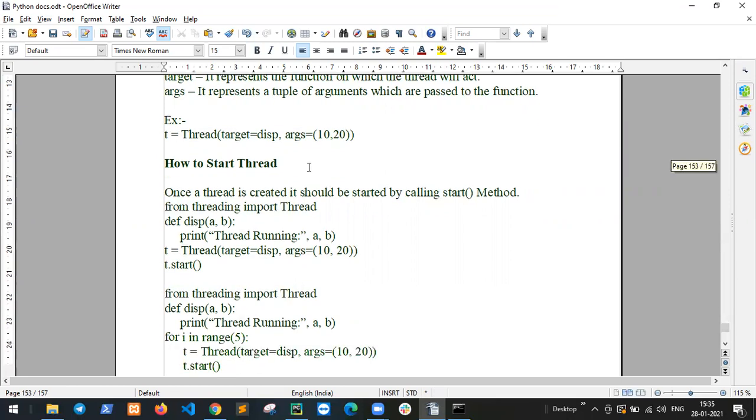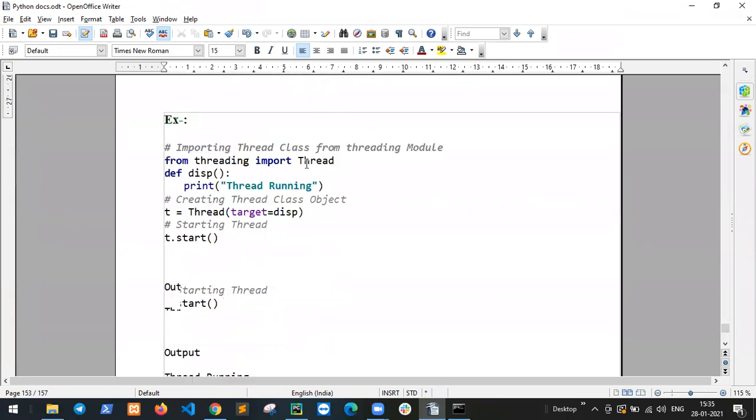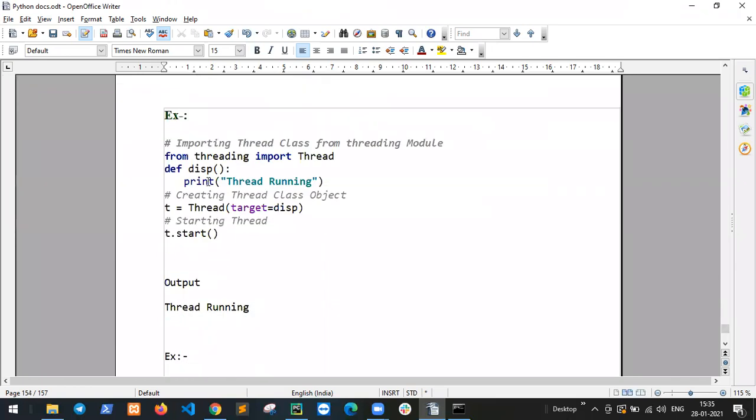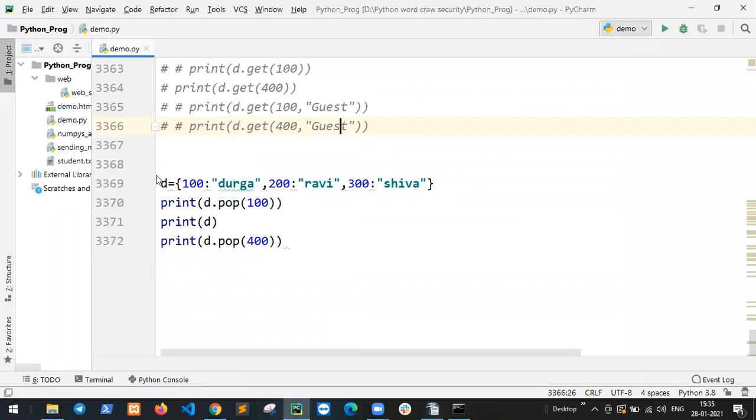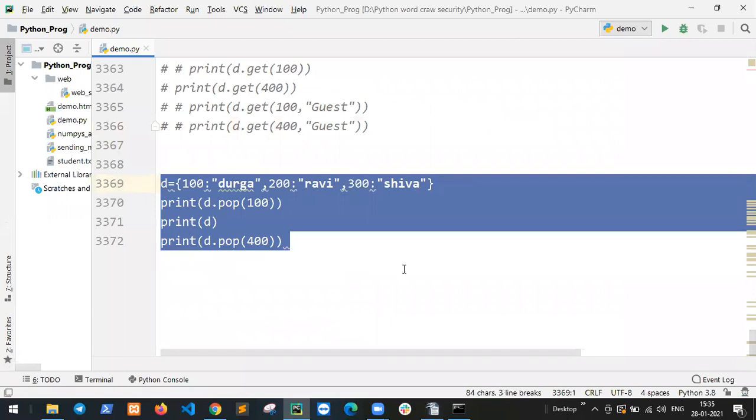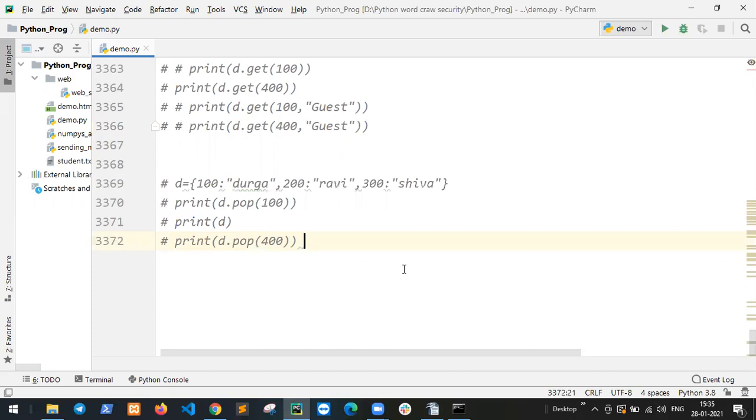So how to start the thread? First of all, create a function. Sorry, create a thread. So how to create? Show my window.